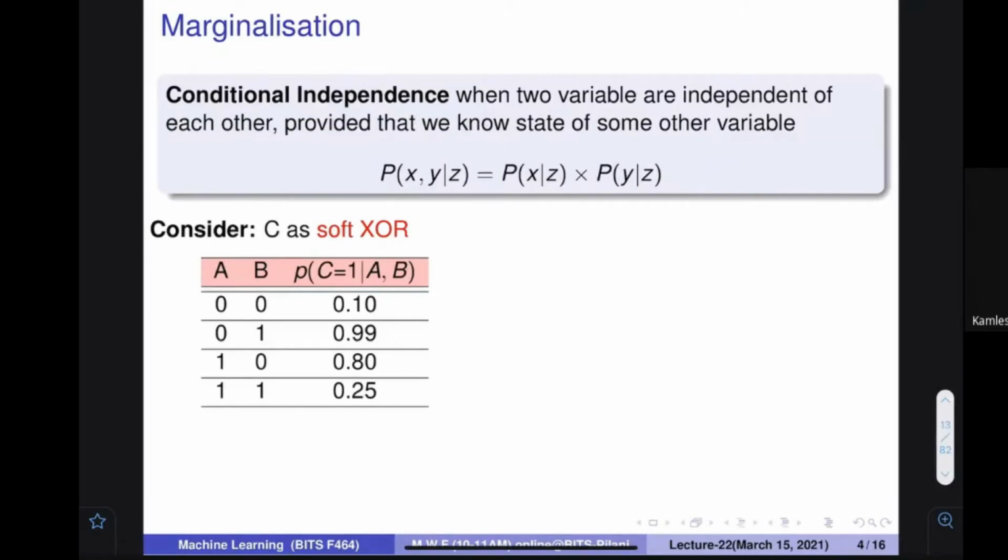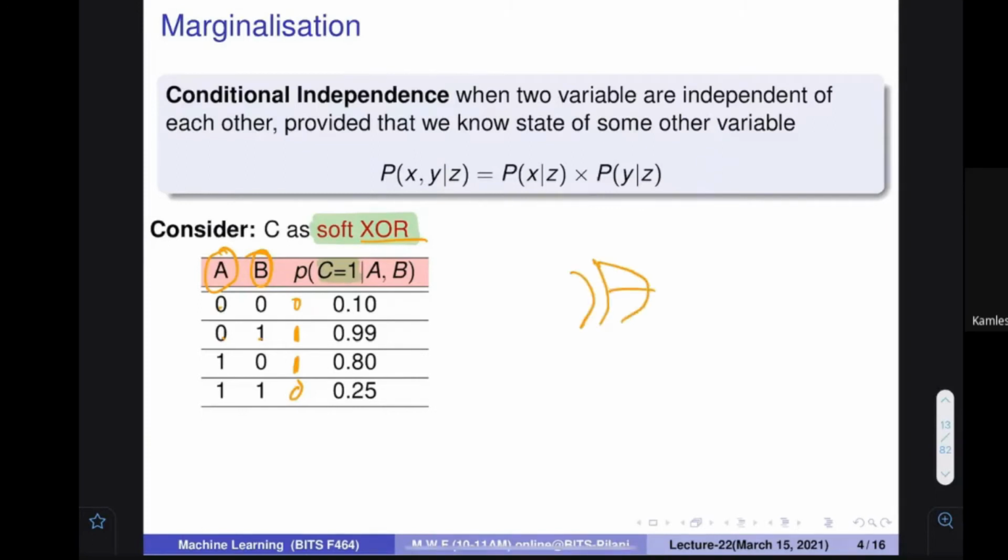Here I'm going to call about some table that is called the soft XOR. What is this particular table? Let's assume that two variables A and B are given. And you know what the output of XOR is: 0, 0 output is 0; 0, 1 it is 1; 1, 0 it is 1; otherwise it is 0. But here, this particular table is going to give you the probability that C is equal to 1. C is the output.